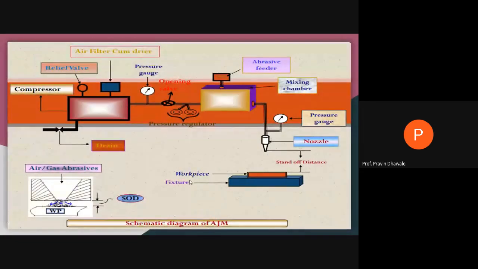In abrasive jet machining, we must have a compressor. You must have the abrasive feeder in order to produce the mixture of abrasive and air. You must have the mixing chamber, and ultimately, in order to convert this high pressure mixture of abrasive and air into a high velocity abrasive jet, we require the nozzle. And to remove the material from the surface of the workpiece,